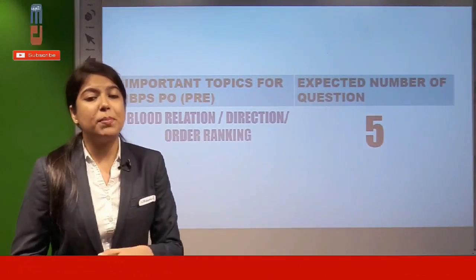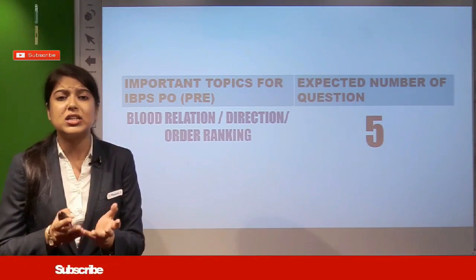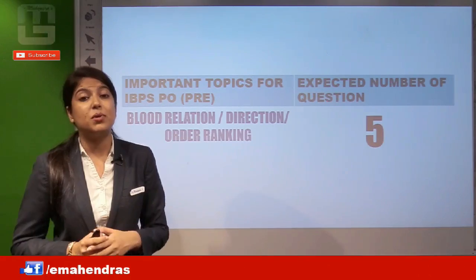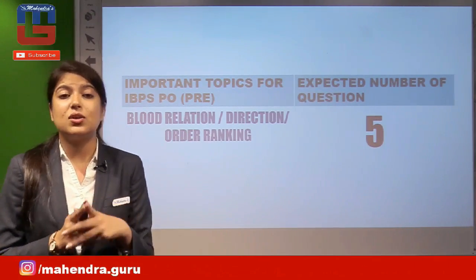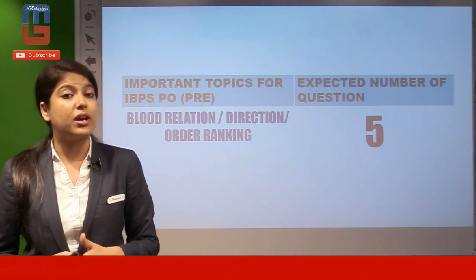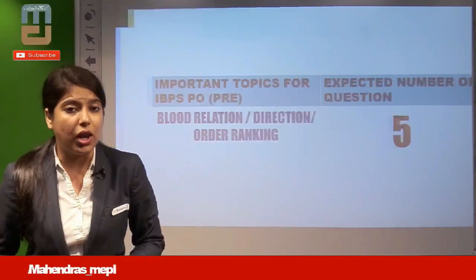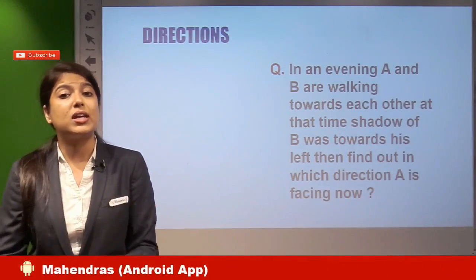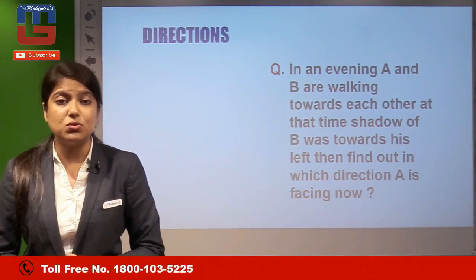Now, the next topic important for your examination is blood relation, direction and order ranking. These 3 topics combined can make an expected number of questions of 5. Yes, we cannot say only blood relation, only direction, or only order and ranking, but these 3 topics combined can form 5 questions for you all. And yes, blood relations, directions, order ranking, these are the basic types of questions that can be used in the examinations.